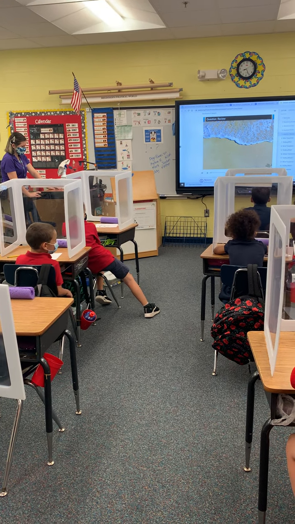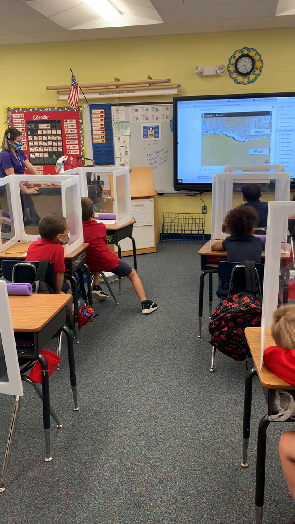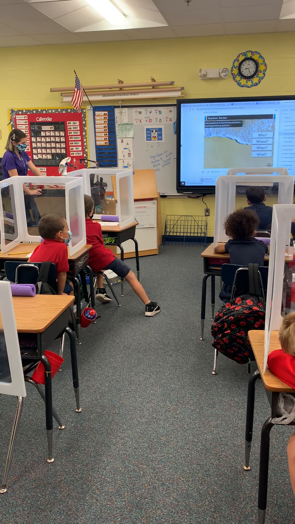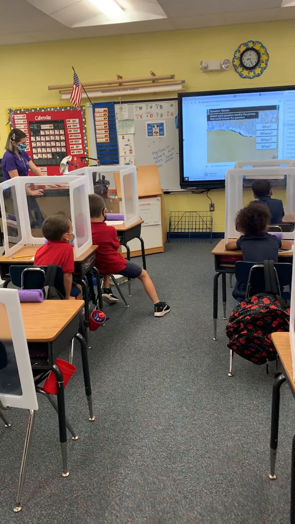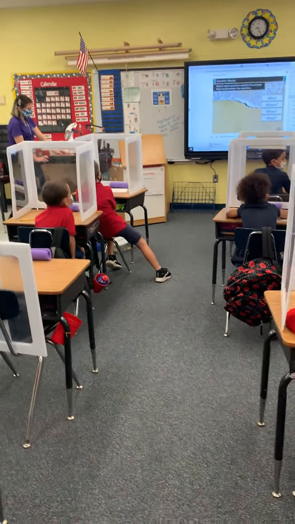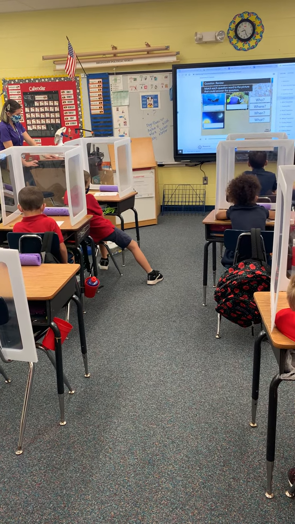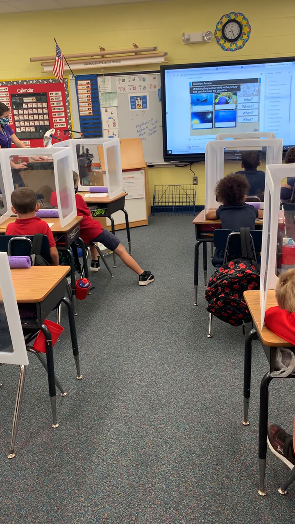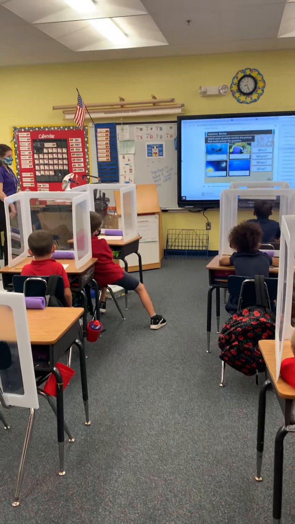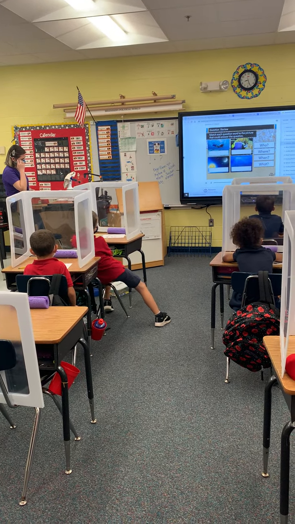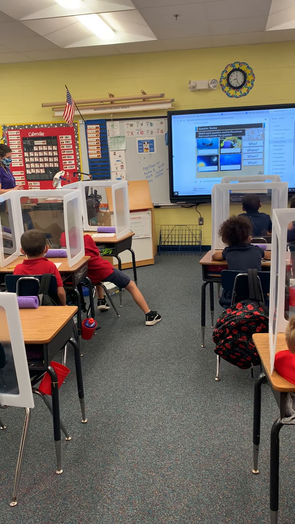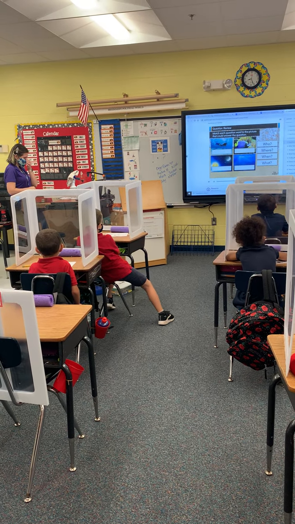Let's review the question words who, what, when, and where. Match each question word to the picture that could answer the question. Look at the pictures. Scuba diver, fish, day and night, ocean. Drag and drop the question word to the picture that could answer the question. Then click Submit to check your answers. Click on each question word if you need to hear them read again.